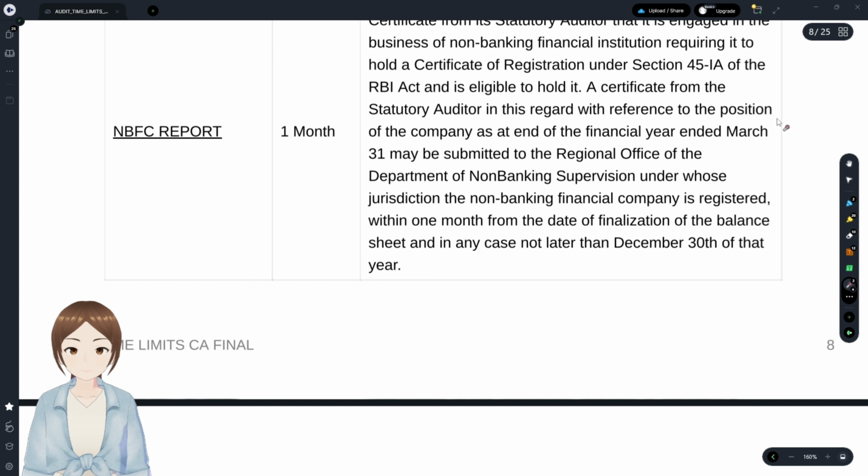It has to submit to the RO of the Department of Non-Banking Supervision, under which it has got registered, within 1 month from the date of finalization of the balance sheet, not later than 30th June. This is 30th June. Make sure this is not 31st.